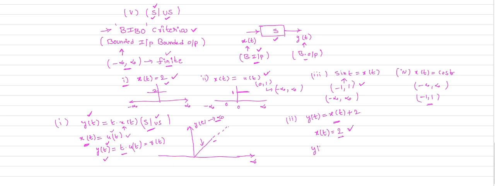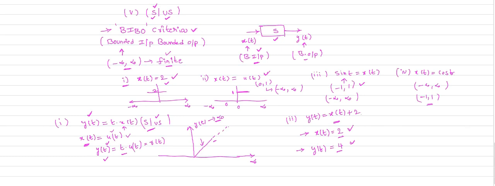Now what is your output? Your output y of t is x of t plus 2, which is 4. That means we got a bounded output. So when a bounded input is given, we got a bounded output. Y of t is our bounded output.